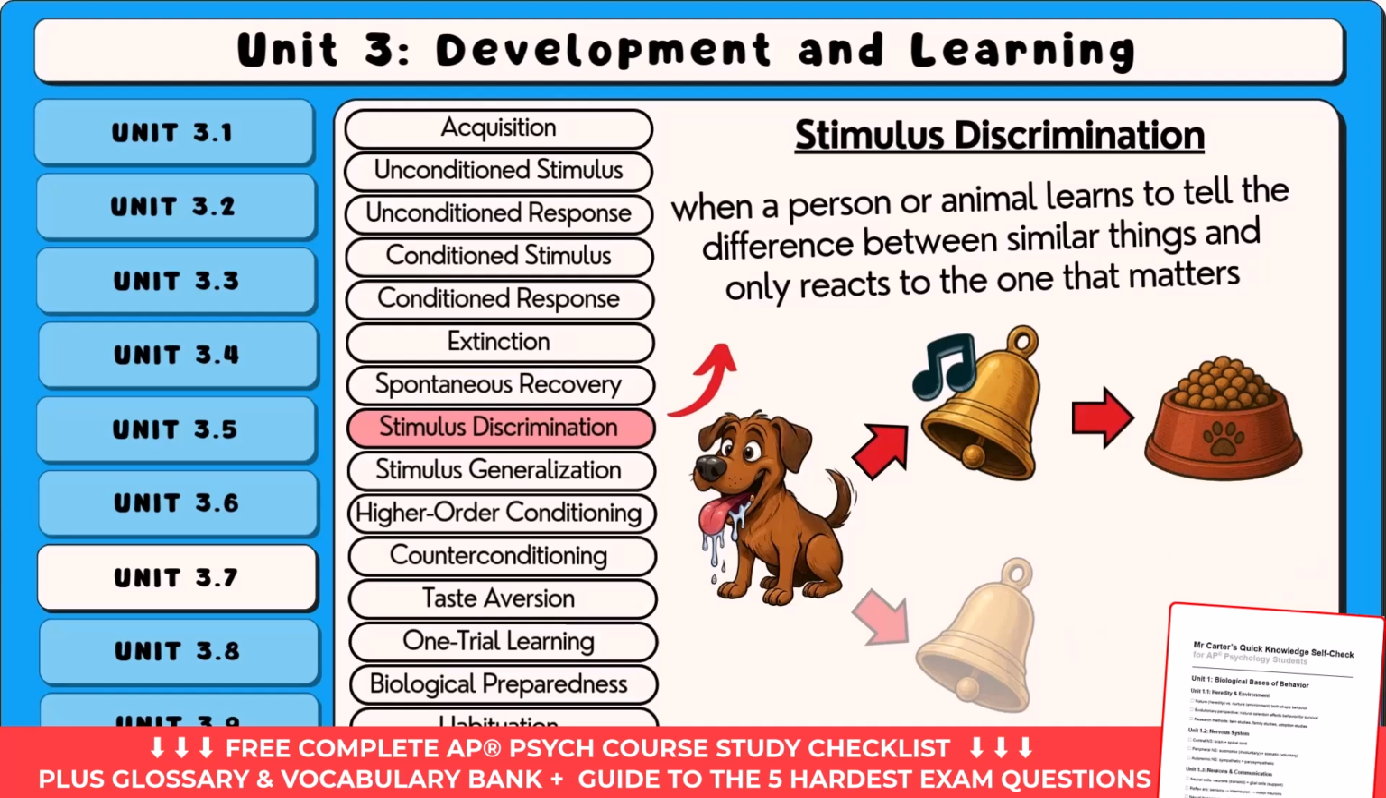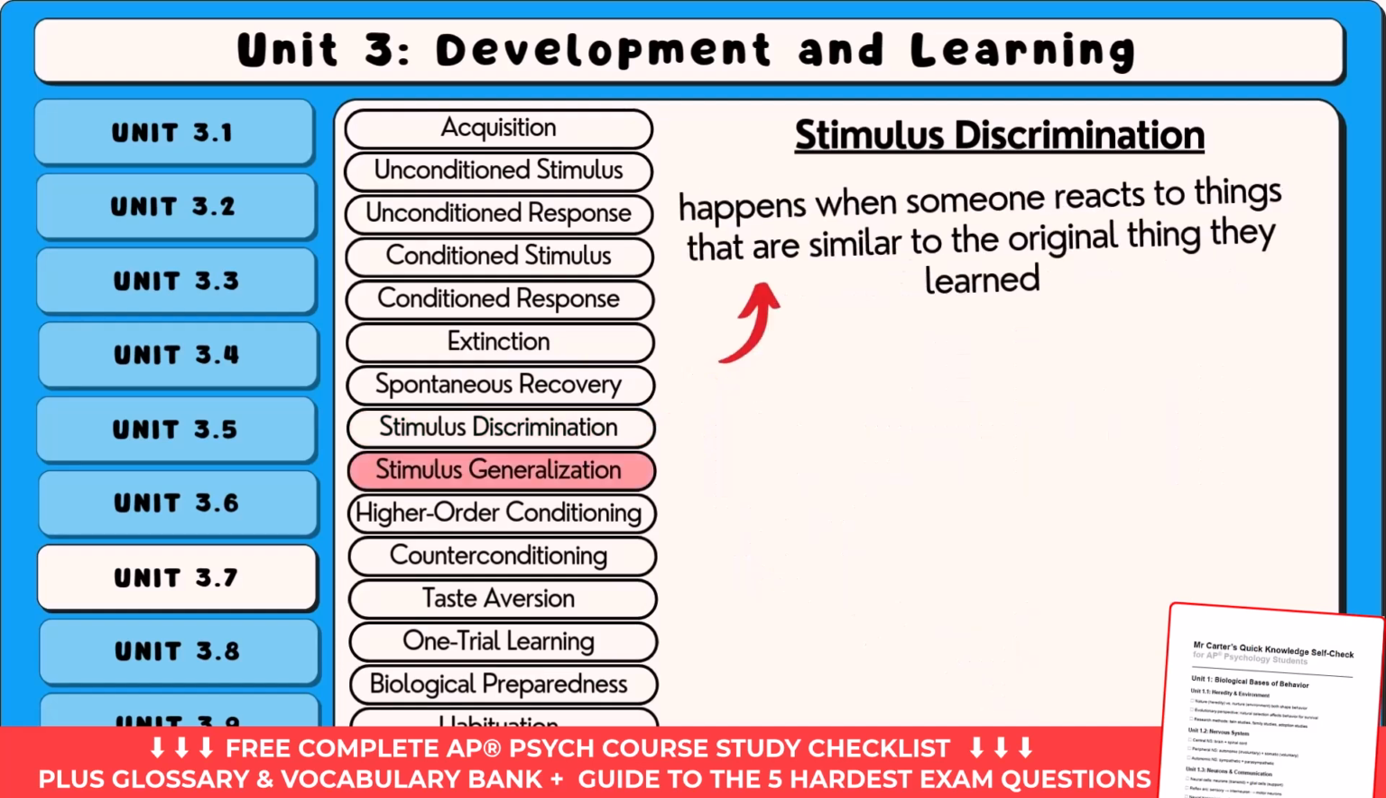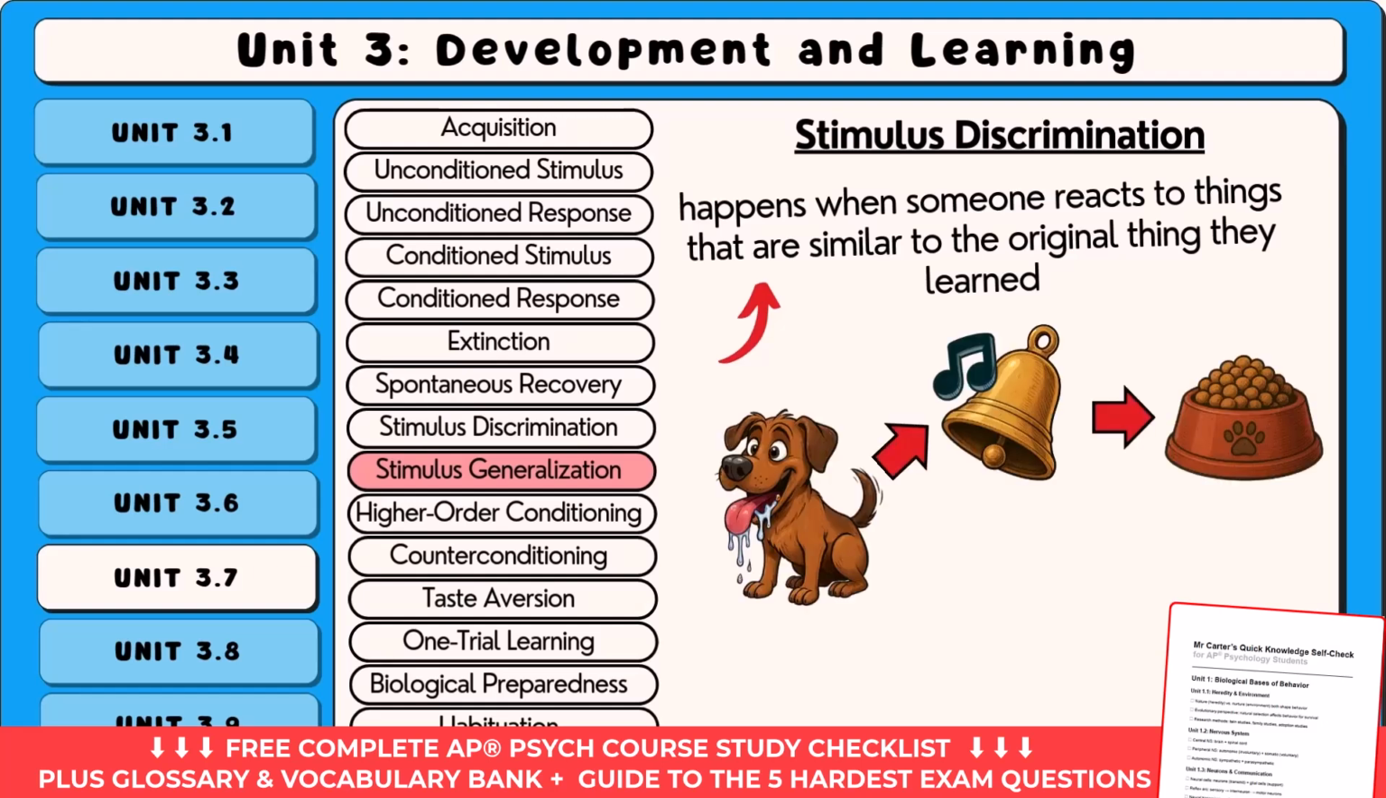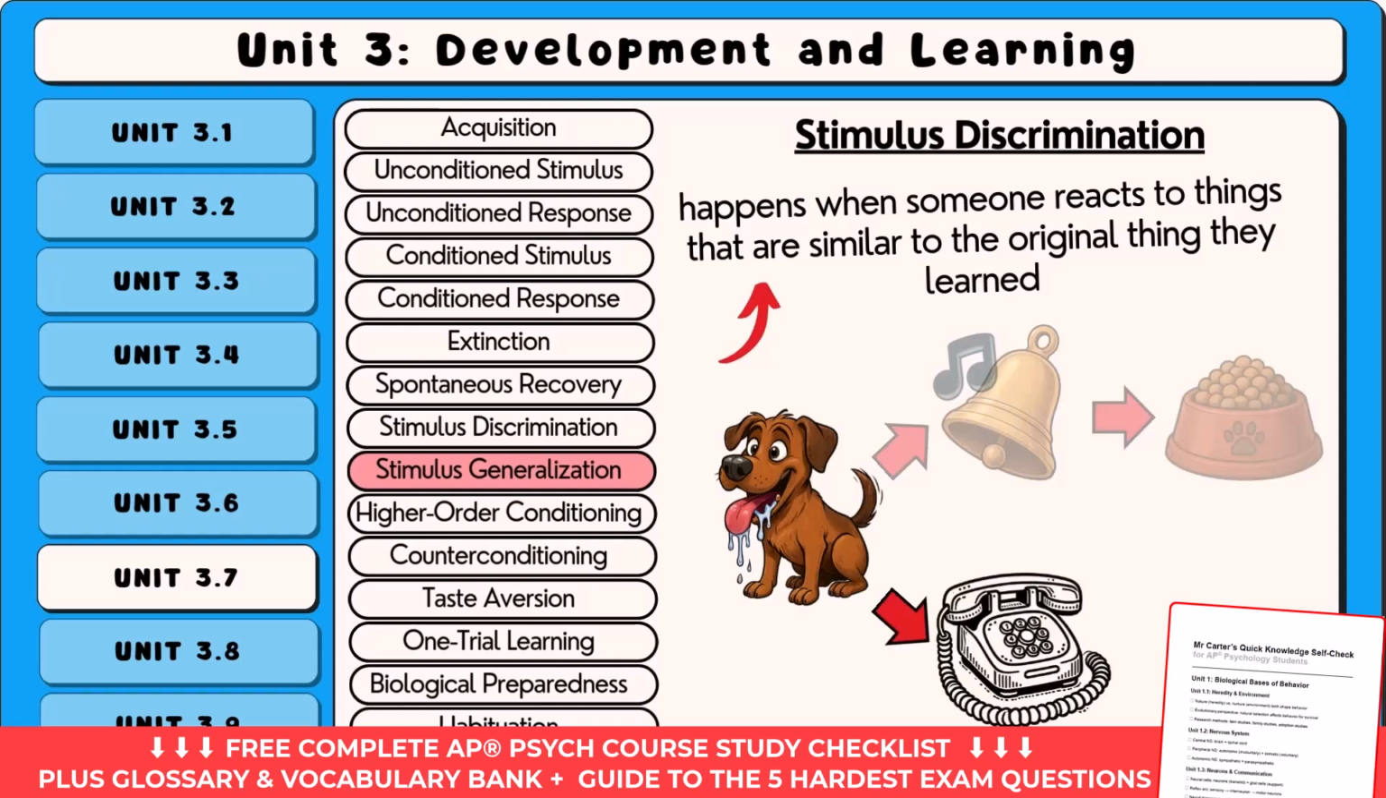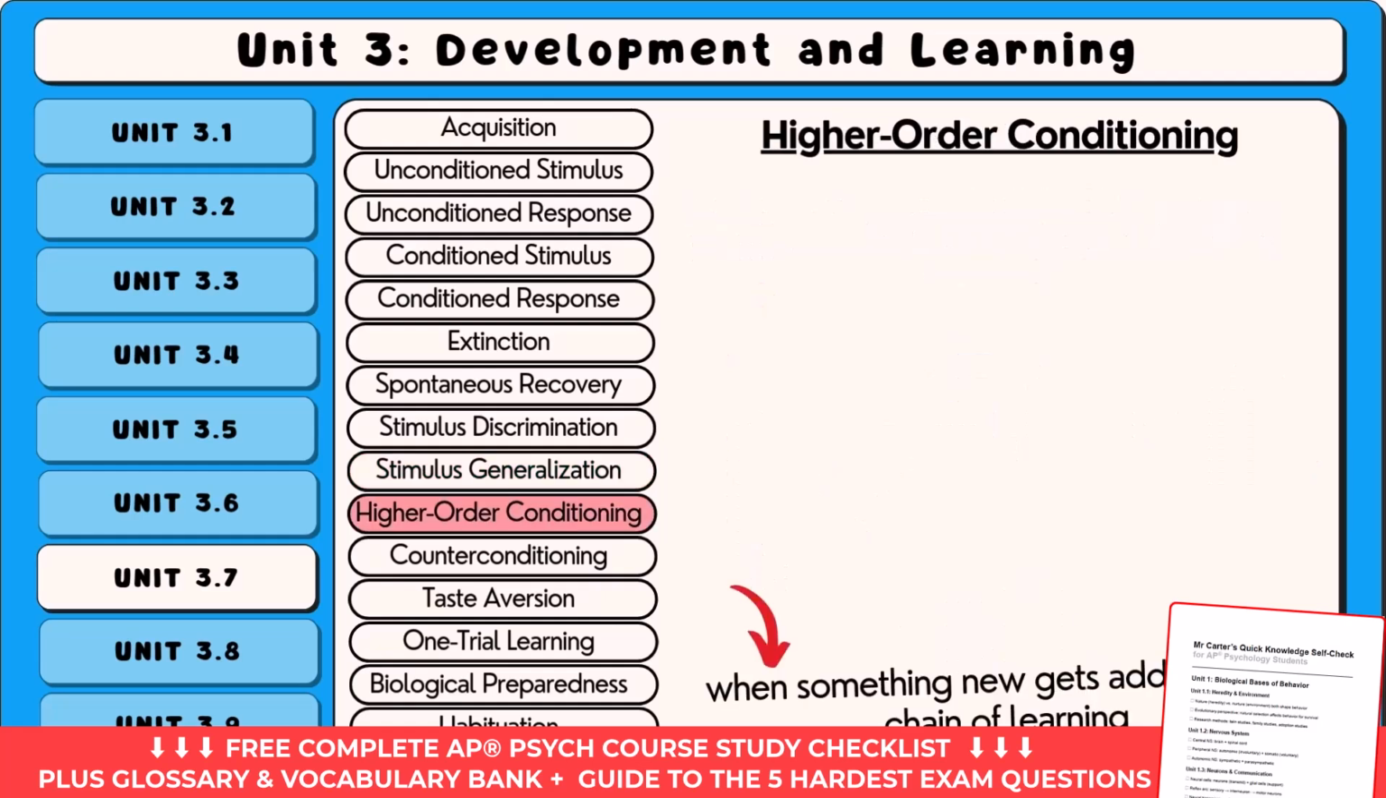That's stimulus discrimination, reacting only to the specific thing that was learned. Stimulus generalization is the opposite of discrimination. It happens when someone reacts to things that are similar to the original thing they learned. For example, if a dog learns to drool when it hears a high-pitched bell, and then also starts drooling when it hears a phone ring because it sounds kind of the same, that's stimulus generalization. The dog is treating similar sounds as if they all mean food is coming.